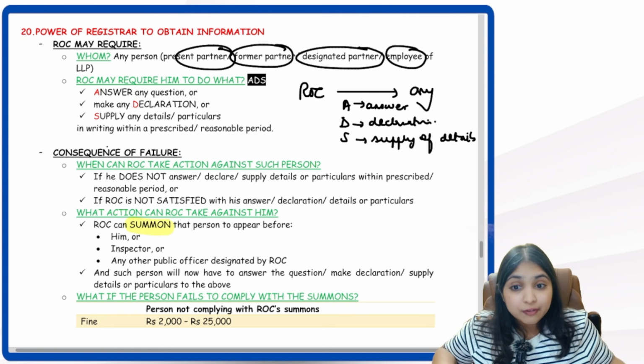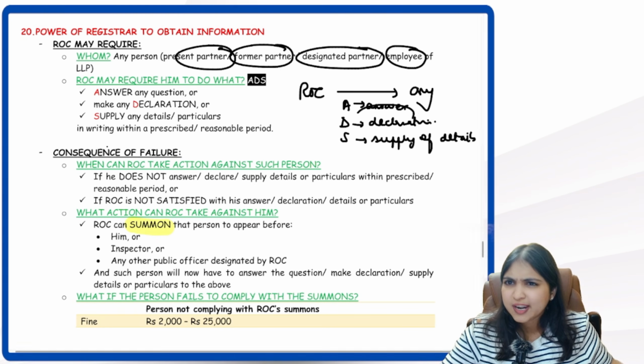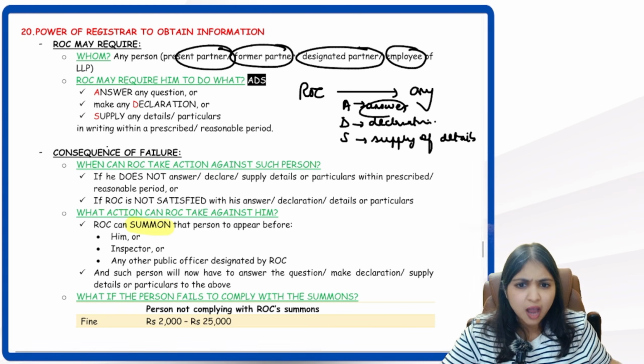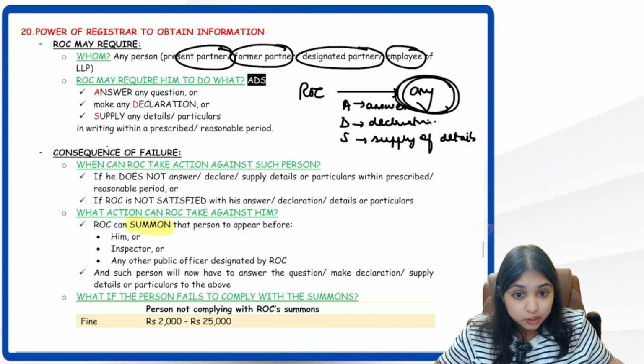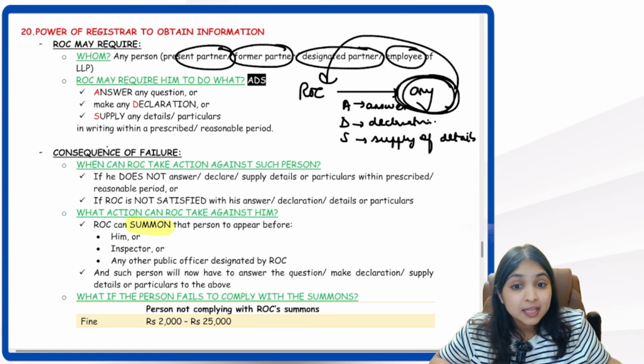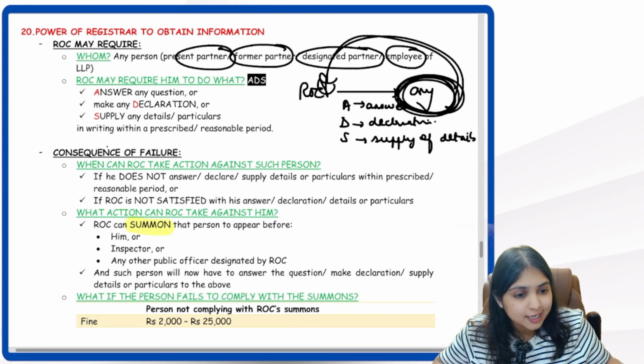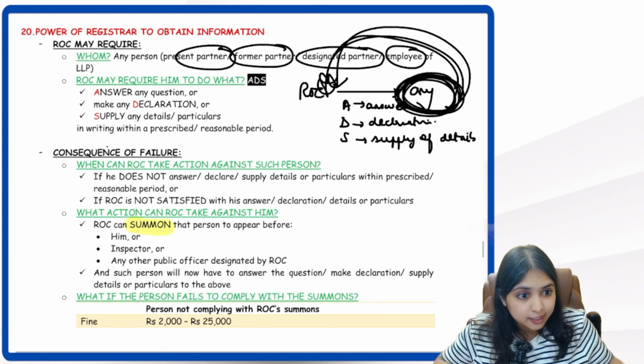Okay. Now, if ROC is asking for any declaration, information, or answer, this person should provide the answer, the declaration, and the information.